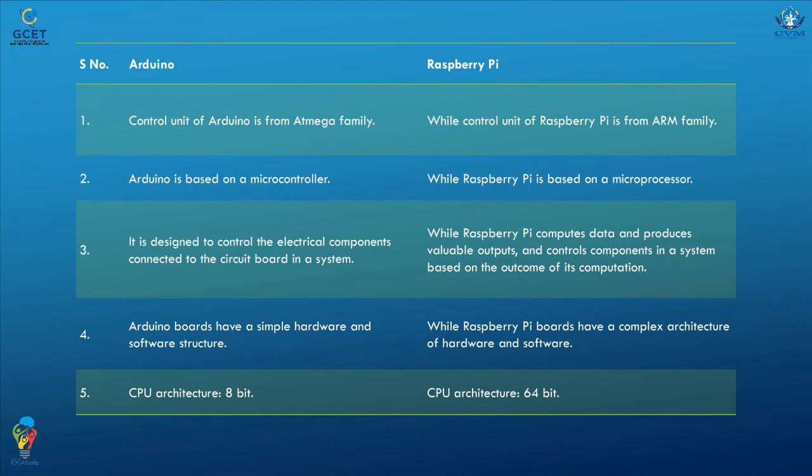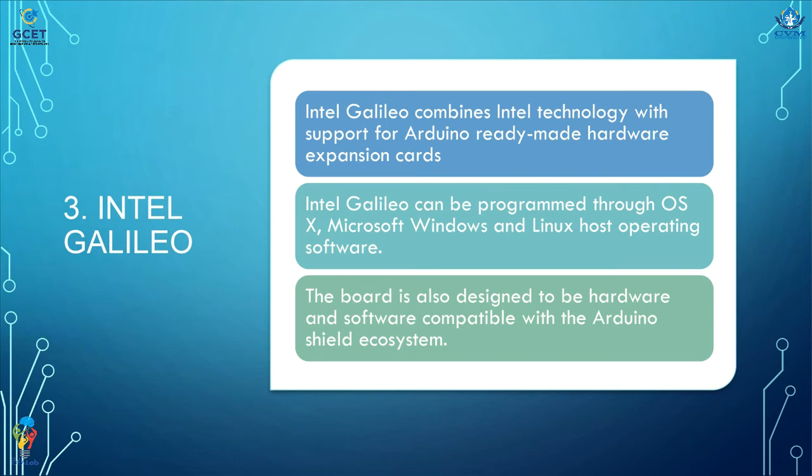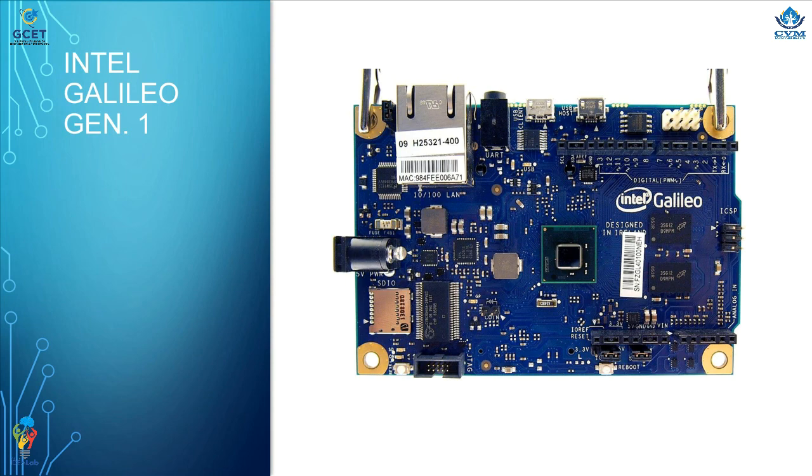Arduino boards have a simple hardware and software structure, whereas Raspberry boards have a complex architecture of hardware and software. The CPU architecture of Arduino is 8-bit, whereas the CPU architecture of Raspberry Pi is 64-bit. Now coming to Intel Galileo. Some of the schematics of Intel Galileo are shown above.